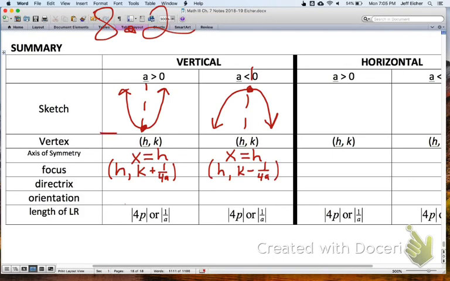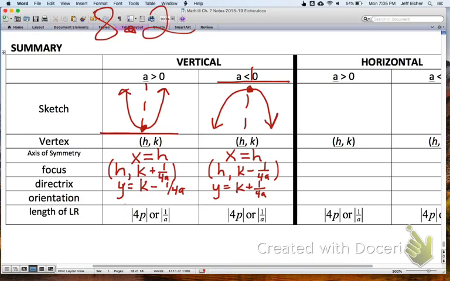The directrix is that horizontal line across like that, or this horizontal line. Y equals, you take the k coordinate and do minus 1 over 4a. Or if it's on the other side, you do y equals k plus 1 over 4a.